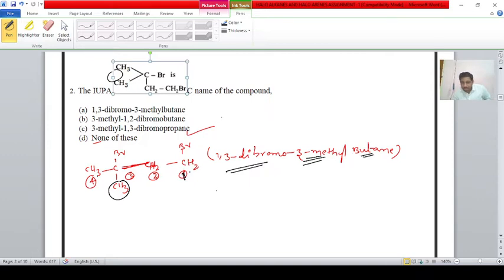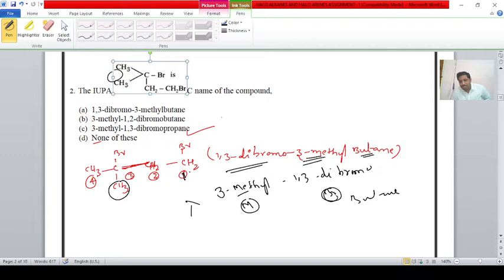Some students write 3 methyl 1,3 dibromo butane, but that is wrong, because we follow alphabetical order: bromo comes before methyl. Hence, the correct name is 1,3 dibromo 3 methyl butane.